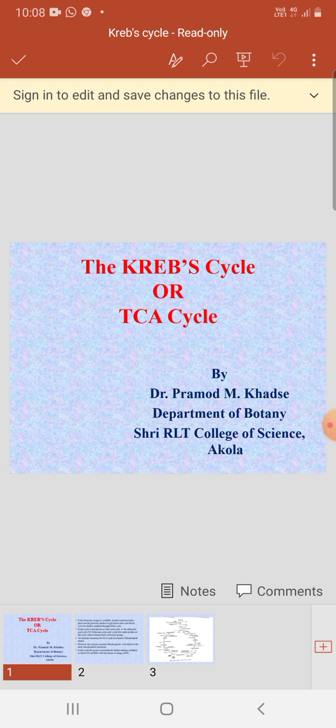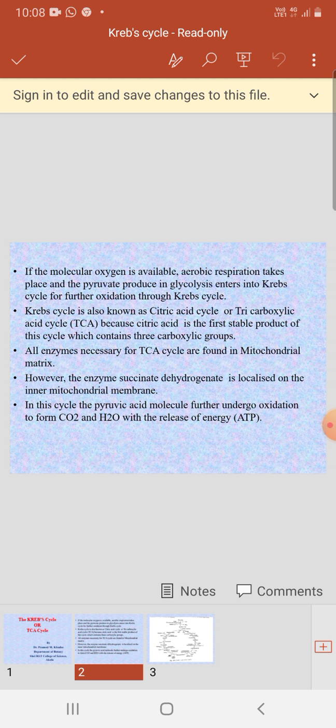We have discussed regarding the Krebs cycle or the TCA cycle. After the formation of pyruvic acid from glucose, that is the splitting of glucose into two molecules of pyruvic acid by the process of glycolysis, these pyruvic acid molecules are now oxidized in the presence of oxygen, that is in aerobic respiration. The pyruvic acid produced in glycolysis enters into the Krebs cycle for further oxidation.